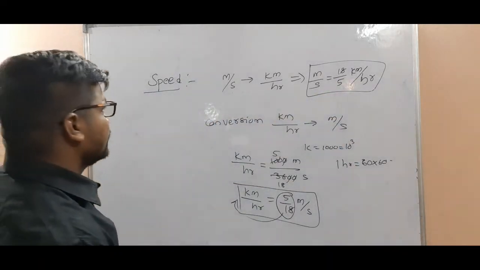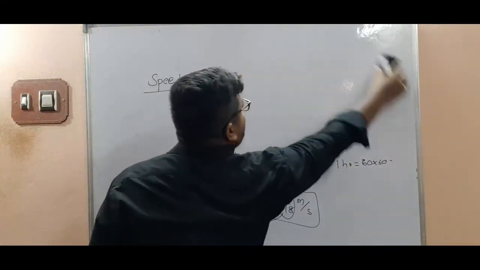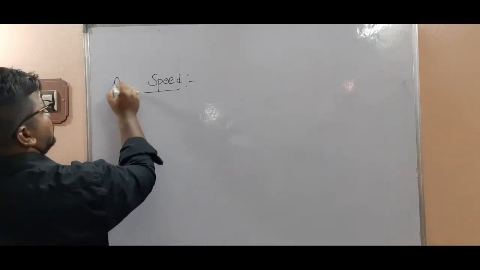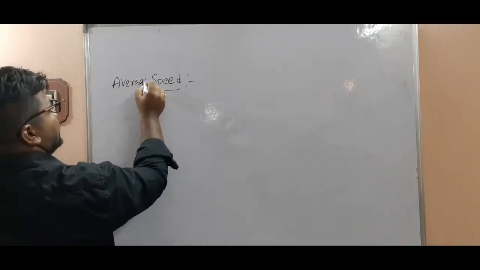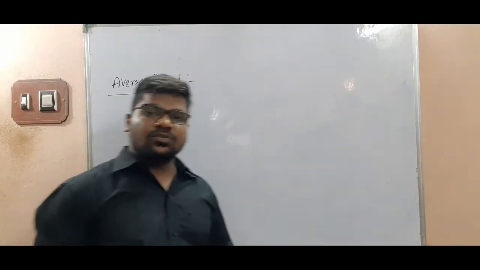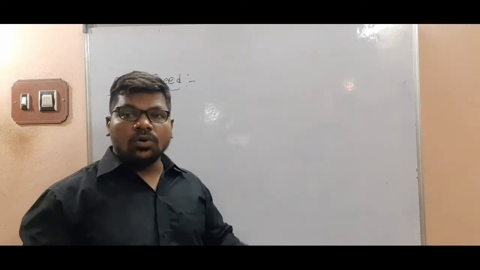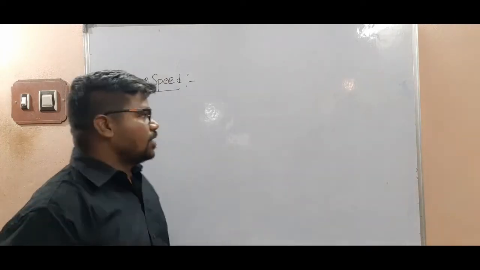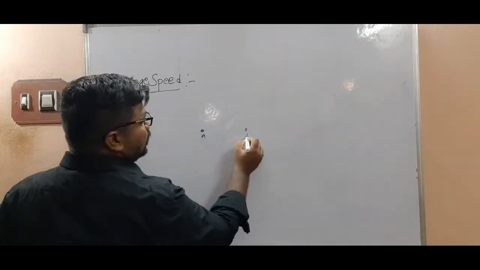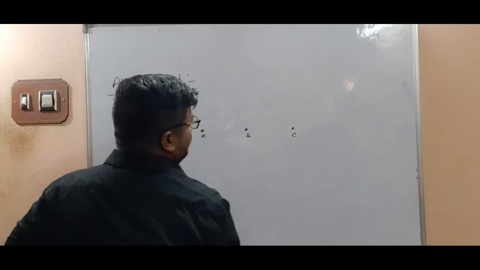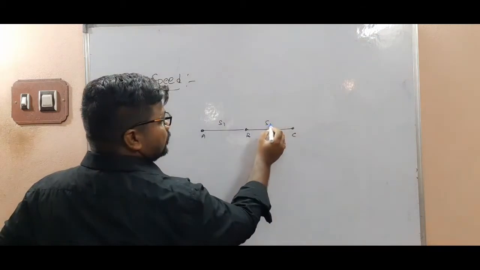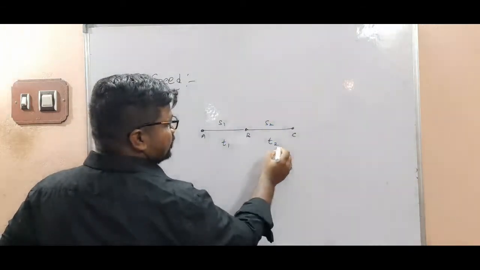Then average speed, my children. Average means you have to take the entire total value. Suppose a body moves from A to B, B to C. In this case, distances S1 and S2 and times T1 and T2.